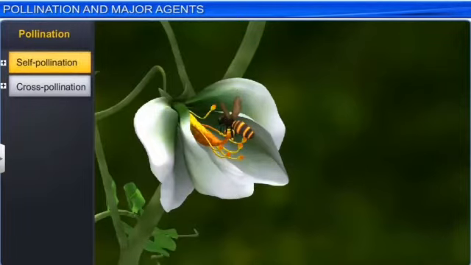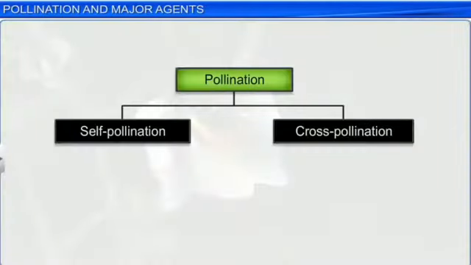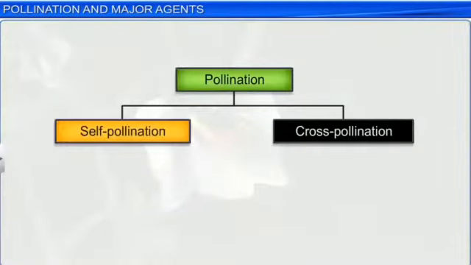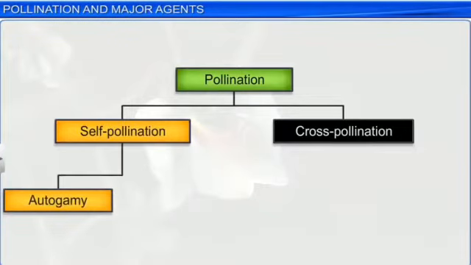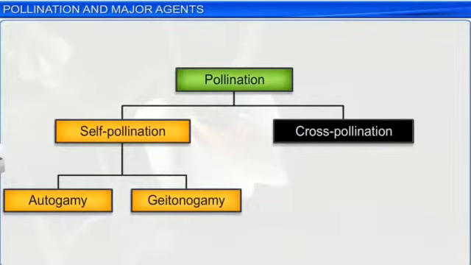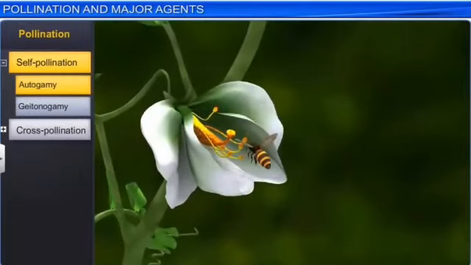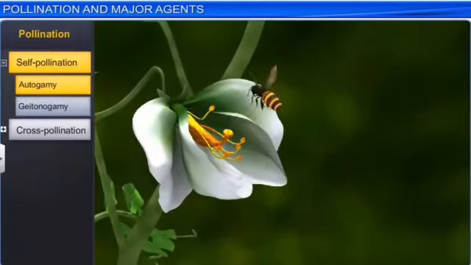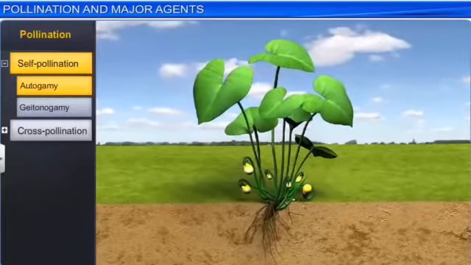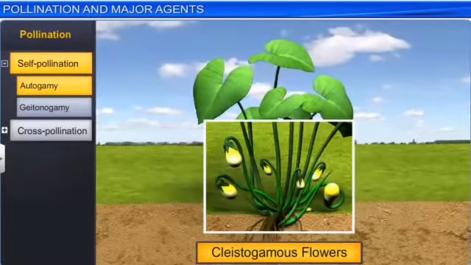Now there are different kinds of pollination depending upon the source of the pollen. Basically there are three kinds: autogamy, geitonogamy, and xenogamy. Focusing on autogamy, the pollination is achieved within the same flower, with transfer of pollen grains from the anther to the stigma of the same flower.